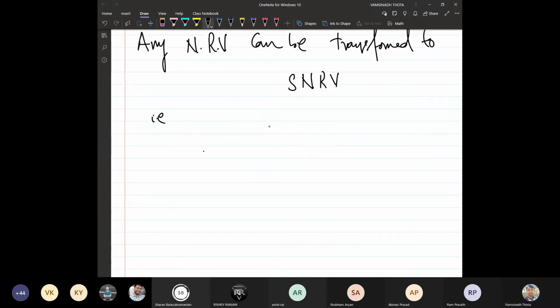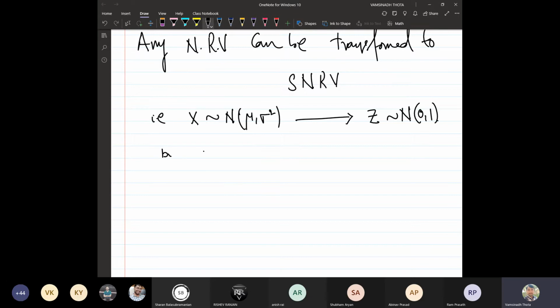Suppose X is a random variable with the mean mu and the variance sigma square. Then it can be transformed to a standard normal variable, which means mean is 0 and the variance is 1. But what is the transformation that we should understand? By means of the new random variable Z equal to capital X minus mu upon sigma.